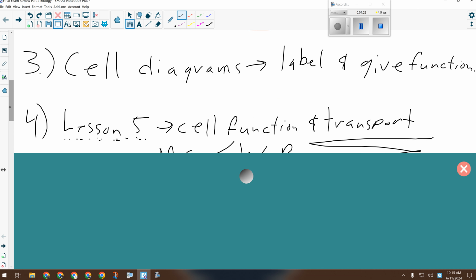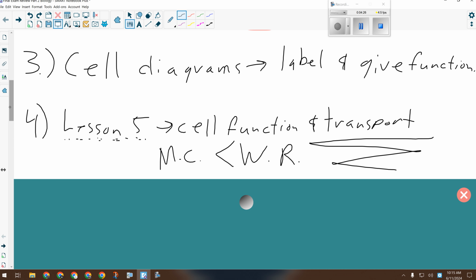Okay, and then following that, we talked about cell function, so all the parts, what they do, and we talked about cell transport. Now, cell transport has a zigzaggy underline underneath it, which means it is very important because that is one of those themes that goes through the whole unit. It goes into plants, multicellular organisms, transport in multicellular organisms. So transport is big, and that's why it says here it's in the multiple choice, but there are greater than marks in the written response. You could probably work a lot of the cell transport stuff into a written response answer. What were the big three methods of cell transport, incidentally?